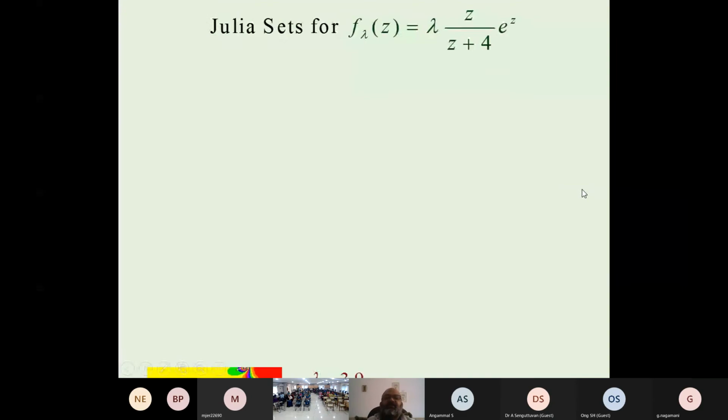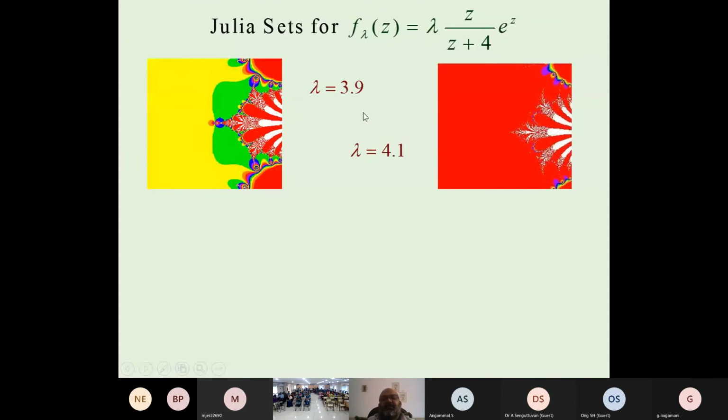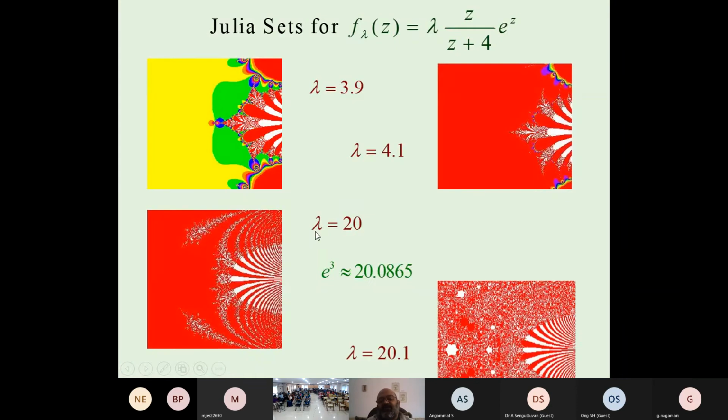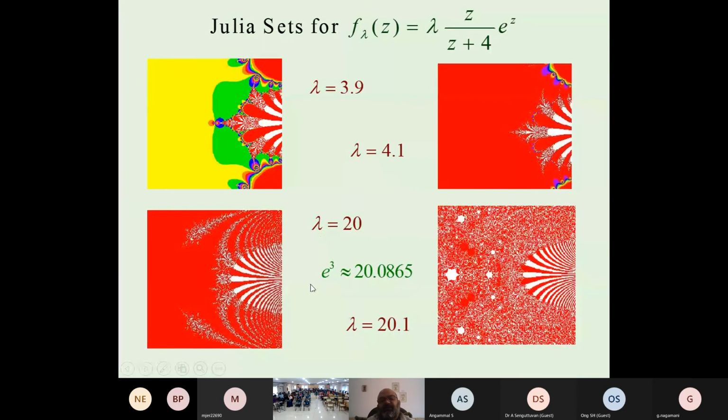If we choose lambda equal to 3.9, we get the first picture. When we have lambda equal to 4.1, a little change in the parameter, we get a different picture. In the same way, if we have lambda equal to 20 and lambda equal to 20.1, we get different pictures. These pictures are fractal, but a chaotic situation also happens when we change our parameter.